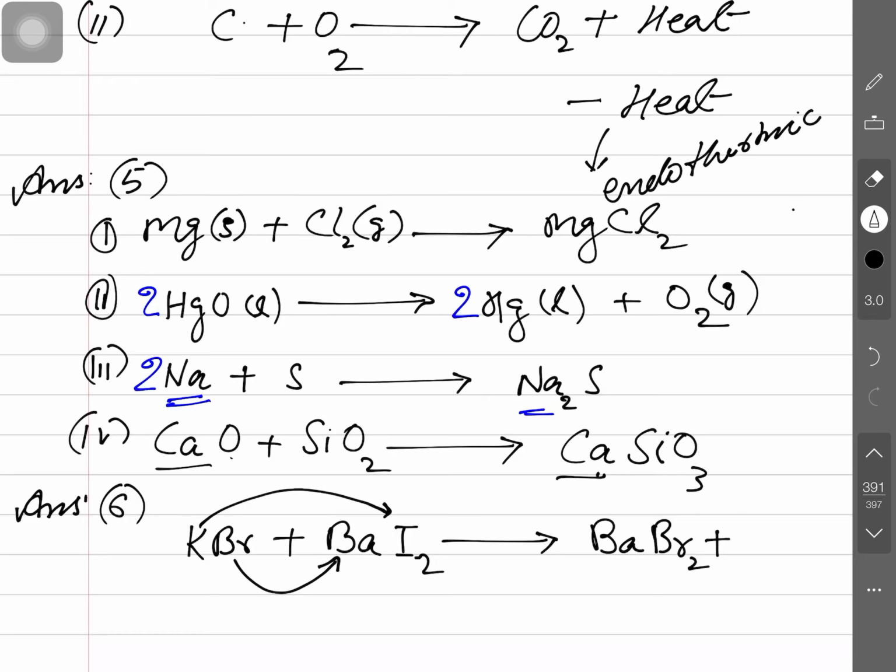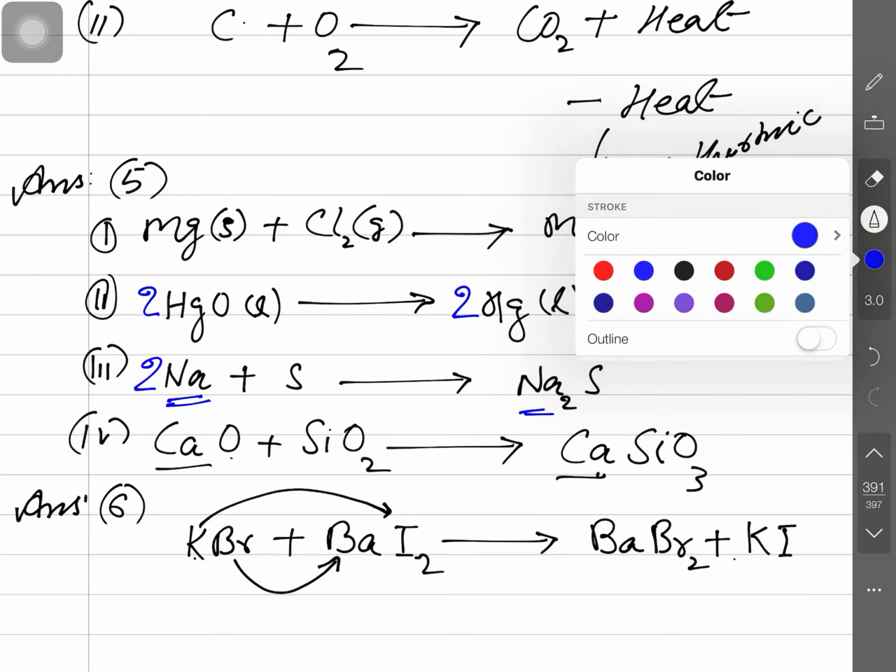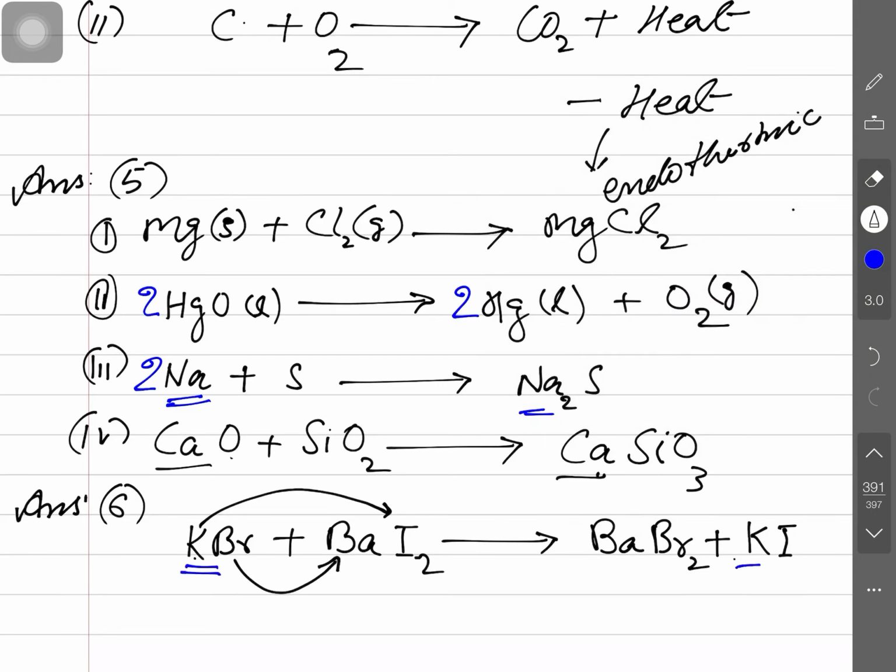BaBr2 plus KI. So balance the chemical equation. Potassium is balanced; bromine is not balanced, so 2 is to be written here. Now bromine is balanced, barium 1, iodine 2, and iodine 2 here, yes. Now the chemical equation is balanced, you may see.